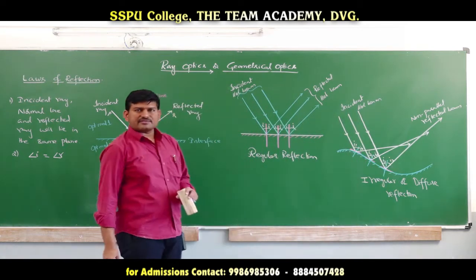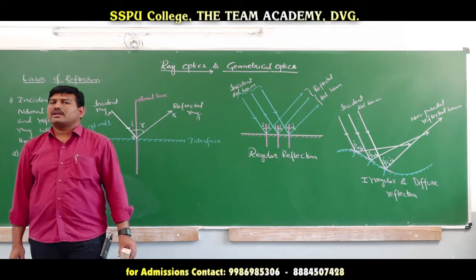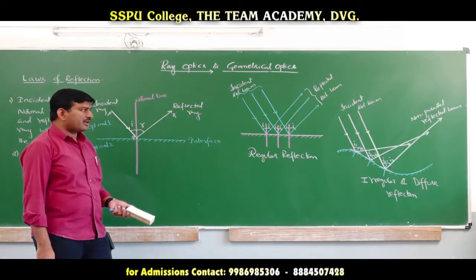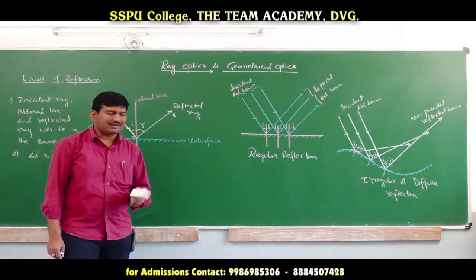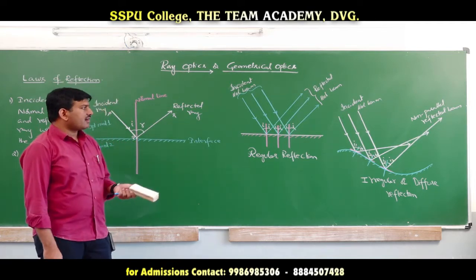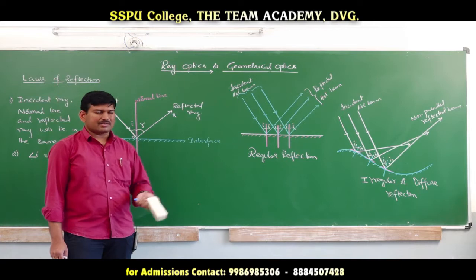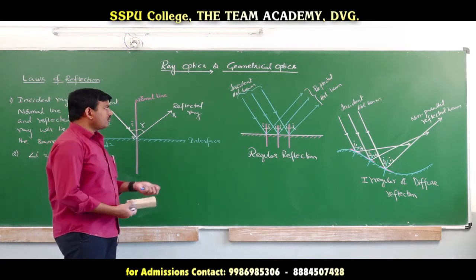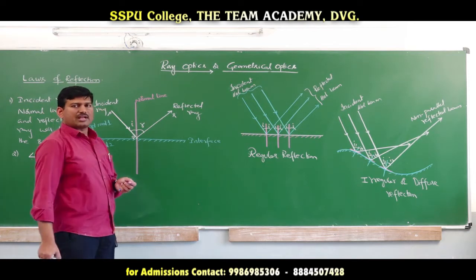So, what is a diffuse reflection? When a parallel beam of light is incident on a curved mirror or a spherical mirror, the reflected beam is not parallel, which says that the reflected light rays are diffuse or irregular, hence the name irregular reflection. Is it clear? This is about the types of reflection that we have.